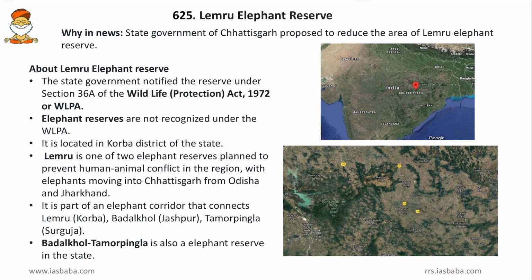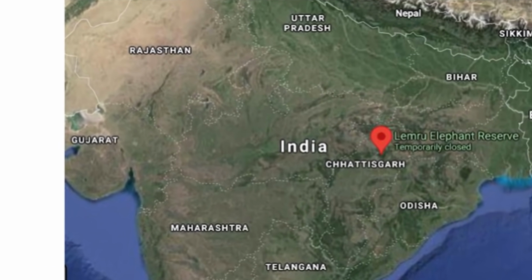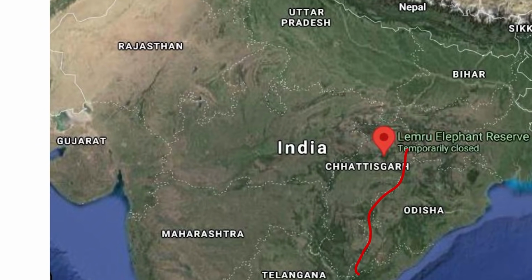So where is this Lemru Elephant Reserve? So friends, here we can see the Chhattisgarh in the map. So this is the Chhattisgarh map, and in the north of Chhattisgarh, the Lemru Elephant Reserve lies. So this will be very near to Jharkhand and also Madhya Pradesh. So here there is a one state corridor between Madhya Pradesh, Chhattisgarh and Jharkhand, which forms a single elephant corridor, and this Lemru Elephant Reserve is a part of that corridor.